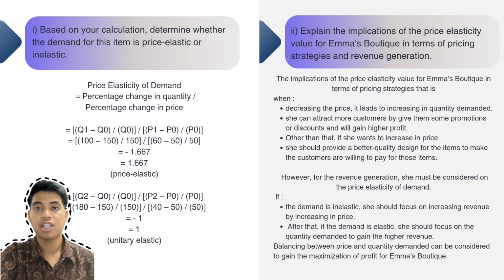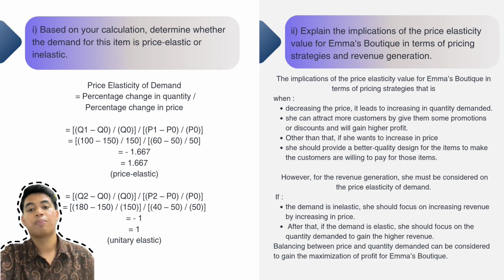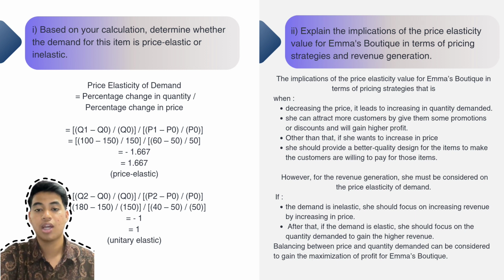The question is, explain the implication of the price elasticity value for Emma's Boutique in terms of pricing strategy and revenue generation. So the answer is, from the table, by decreasing the price, it leads to an increase in quantity demanded. So she can attract more customers by giving them some promotions or discounts and will gain higher profit. Other than that, if she wants to increase the price, she should provide better quality design for the items to make the customers willing to pay for those items.